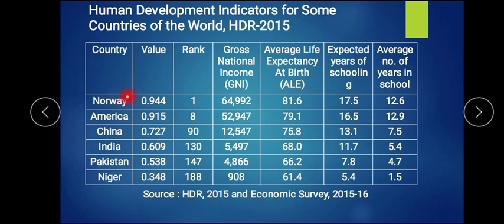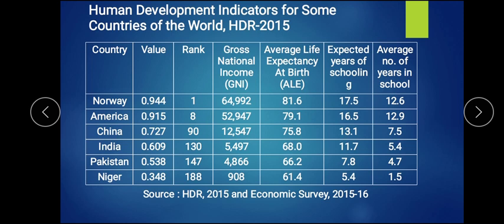Now Norway shows the value 0.944, and it ranked first because the gross national income is the highest. It is per person $64,992 gross national income. Then second, the average life expectancy is 81.6, approximately 82 years a person lives in Norway.